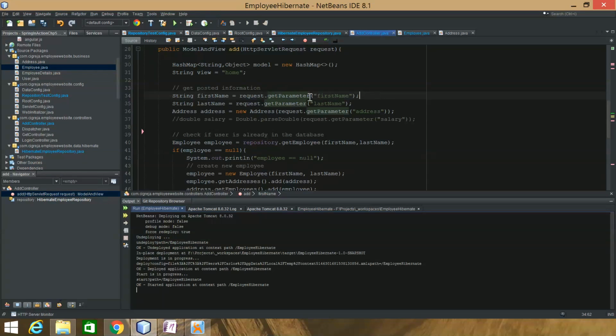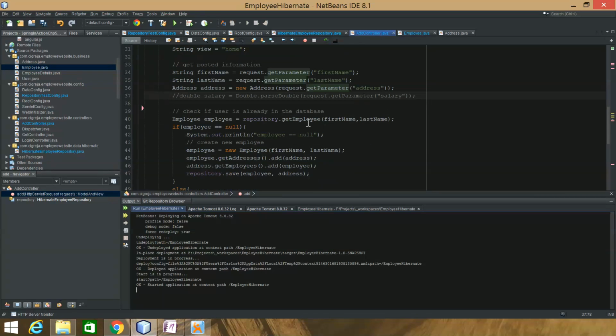So to get the post information, just use the request and get the first name, last name, and the address. I was using salary, but that was just getting in the way of testing. It was just one extra thing I had to worry about, so I got rid of it. I was going to use salary to do a query to return ascending order or something like that.